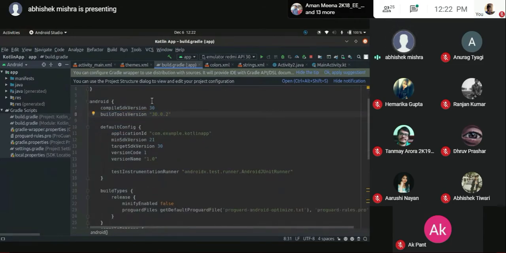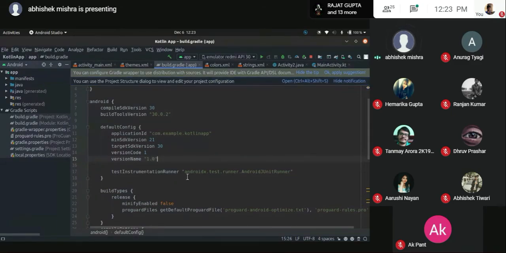So this is the SDK version that you set. The build tool version is paired up along with the SDK. It is the same version itself. Now, right now I'm writing the code on Android 11 and I can run it on a device that has API level 21 to 30. I cannot run it on 20, I cannot run it on 31. Right now I'm telling you, since 31 is not in the market, it was an example.